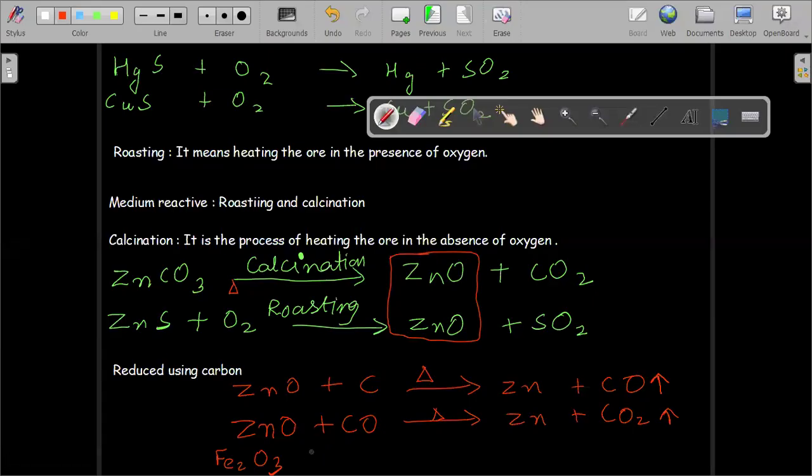You heat this Fe2O3 in presence of carbon. You get here Fe plus carbon monoxide. Again the same way, this carbon monoxide reacts further with Fe2O3 to give you Fe. You just need to balance this reaction. You write here 2, and here you will be getting 4 Fe.